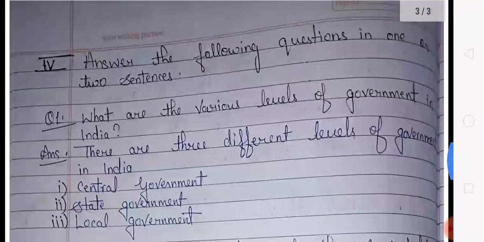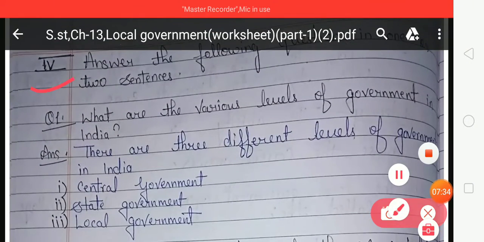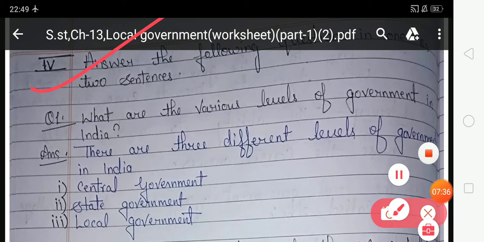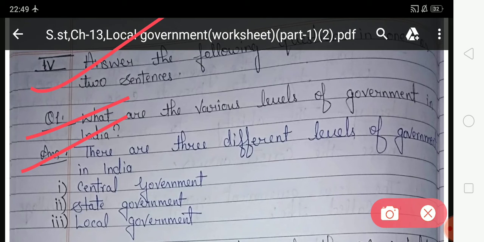Now come to the next exercise, that is, answer the following questions in 1 or 2 sentences. It means in this exercise you have to give answers according to the given question, and your answer should be in only 1 or 2 sentences. Now look at the first question. What are the various levels of government in India? So how many levels of government are there in India? The answer is there are 3 different levels of government in India. First, central government. Second, state government. Third, local government.